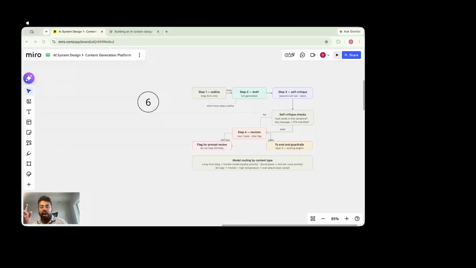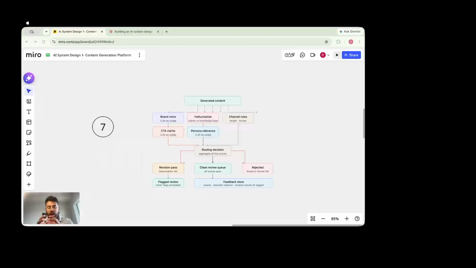And then if it passes, again the output is given to the user, and then everything is logged in with evals and guardrails, right. So with the whole scoring that we got through the rubric that the second LLM model did, we store that in the eval and our logging.